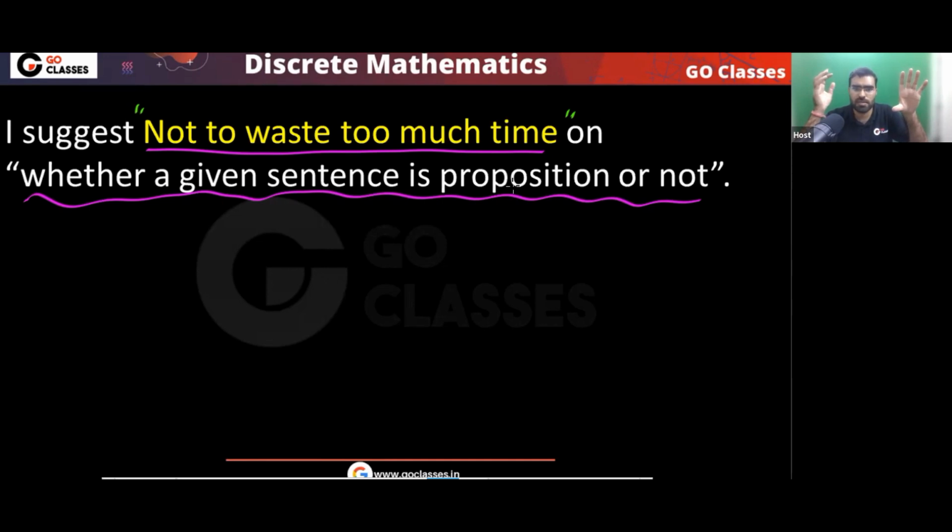If I give you some statement and tell you that it is a proposition, you take it for granted. You don't say, no sir, this is not a proposition because from the book I studied, it is not. We have to use propositions. We have to use sentences. I hope this point is making sense.